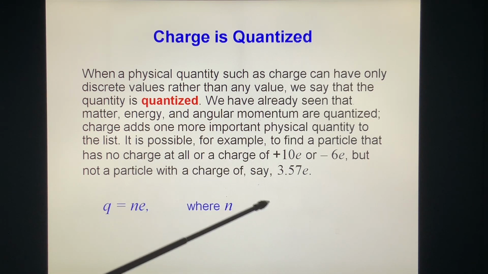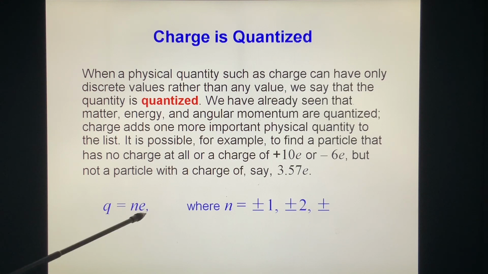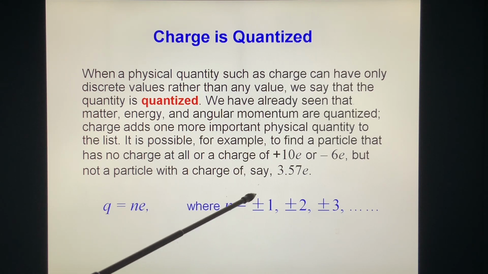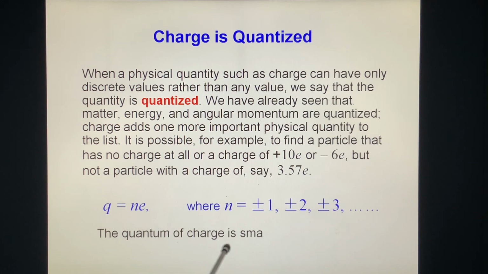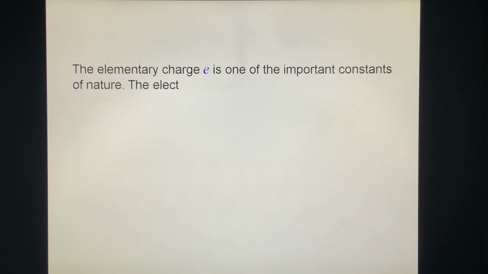The minimum charge quantum is e. Any charge should be an integral multiple of e, q equals n e, where n can be plus or minus 1, plus or minus 2, and so on. And the quantum of charge is small. We call it e, 1.60 times 10 to the minus 19 coulomb, which is the electric charge of the proton. The elementary charge e is one of the important constants of nature.